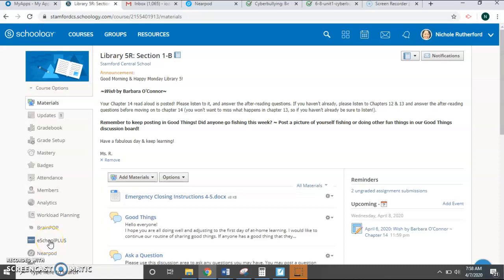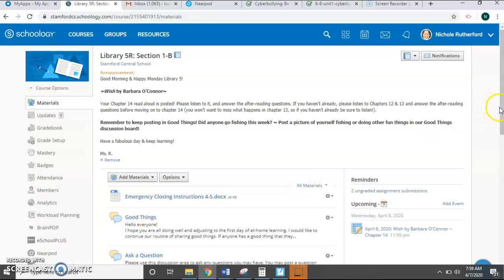So I thought it might be easier if I showed you how to use Schoology. Here we are on the Library 5 page. You'll notice there's an announcement at the top. I try to do that at least once a week or so. It tells you what to do for that week.